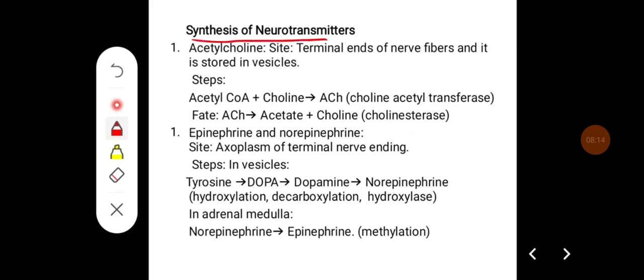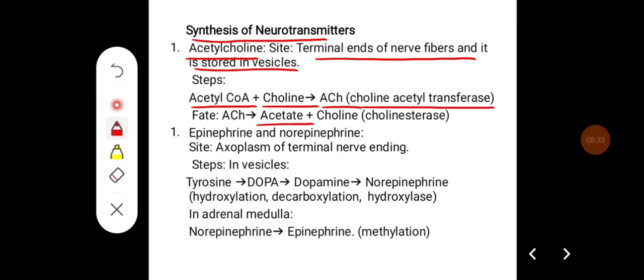Synthesis of these neurotransmitters: acetylcholine is mainly synthesized in the terminal end of nerve fibers and stored in vesicles. Acetyl-CoA and choline form acetylcholine in the presence of choline acetyltransferase, and acetylcholine is broken into acetate and choline by cholinesterase in the synaptic cleft.